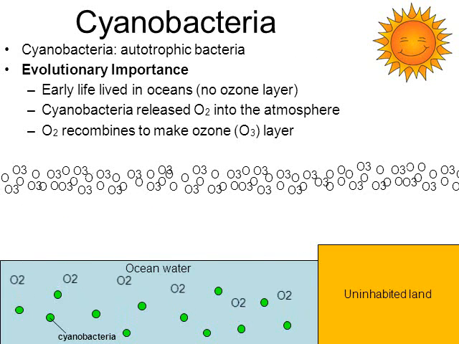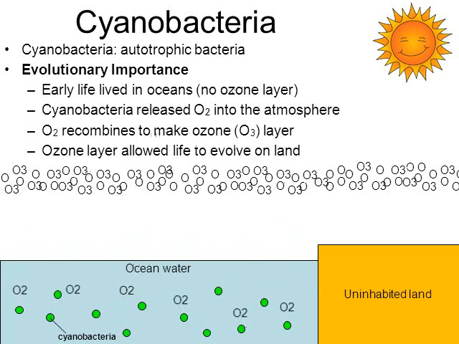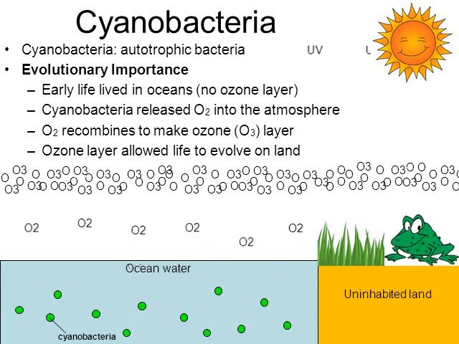This was a major requirement for evolution of life on Earth, because now that you have an ozone layer blocking UV radiation, over, of course, millions and millions of years, hundreds of millions of years, life slowly began to evolve on dry land. Eventually, plants and amphibians and all the life that you see today have colonized land. This could not happen without the formation of the ozone layer. So cyanobacteria really changed the Earth and the history of life on Earth forever. Really important cyanobacteria in that sense right there.